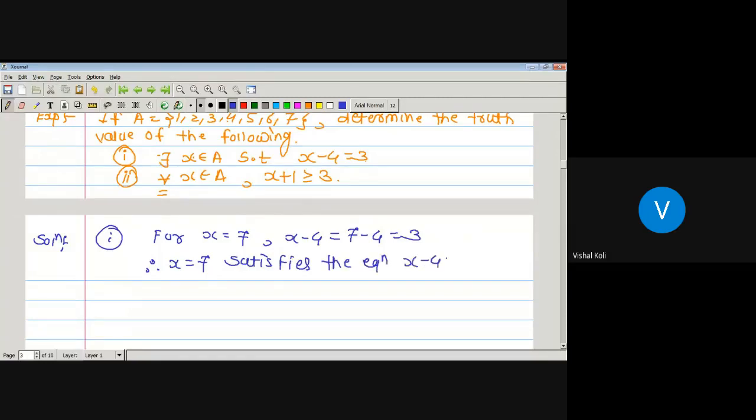x minus 4 is equal to 3. As there exists one element, it will give a true value. The given statement is true, and its truth value is true.